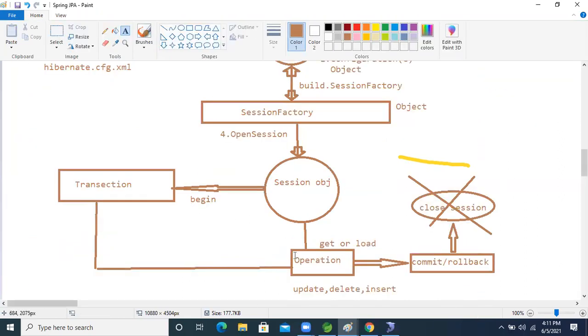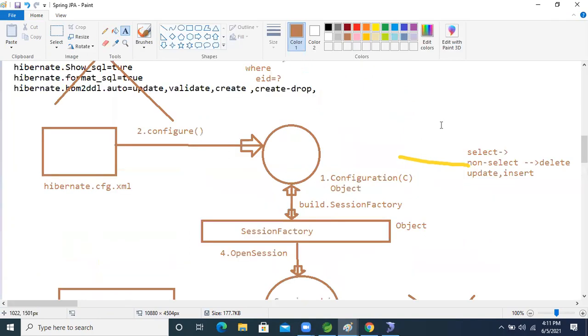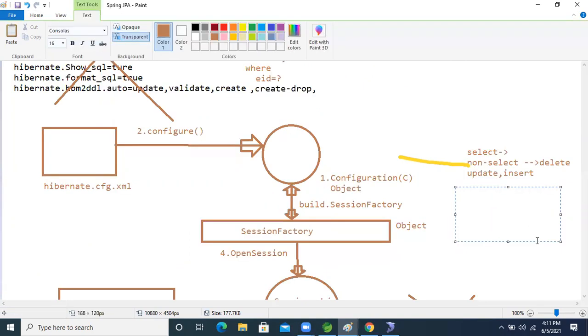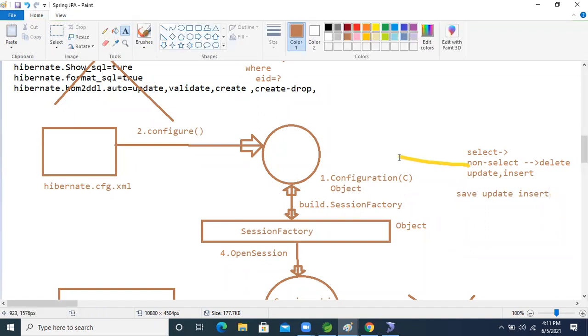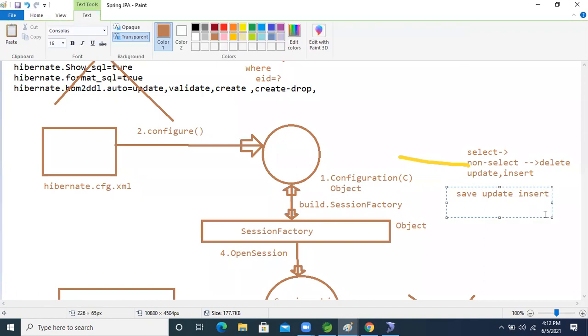Just perform operations using methods, like save and update operations, no need to perform them explicitly. Using which one? It gives one interface, and that interface name is JpaRepository.